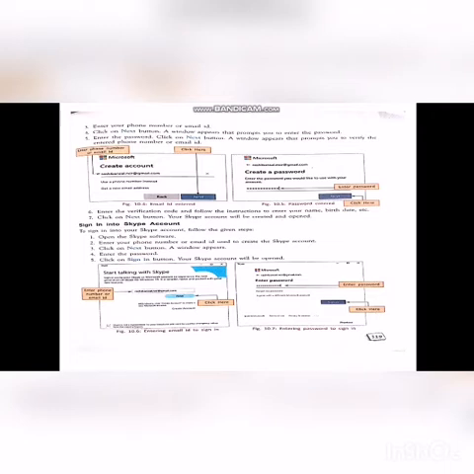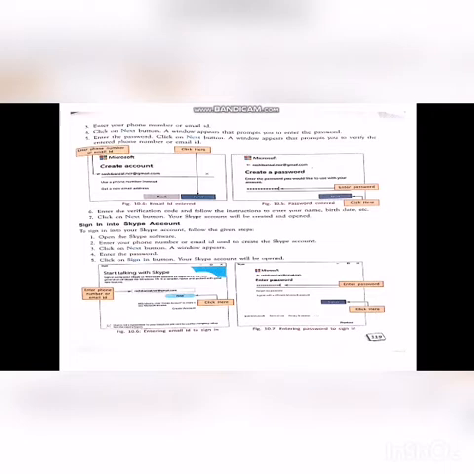And next you enter the verification code and follow the instructions to enter the name, date of birth, etc. After finishing all those things, you click the next button. Your Skype account will be created and opened. And after creating that, you have to sign into the Skype account. This is similar to that of email creation and email signing.